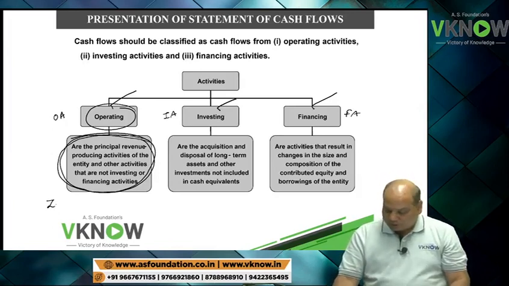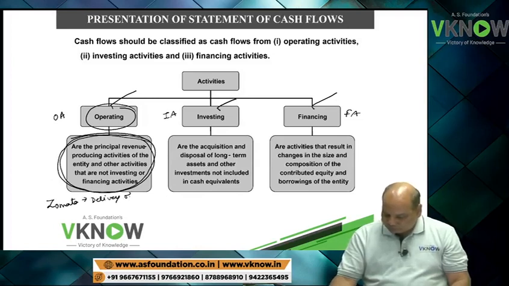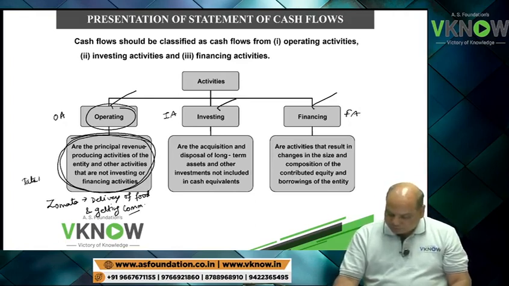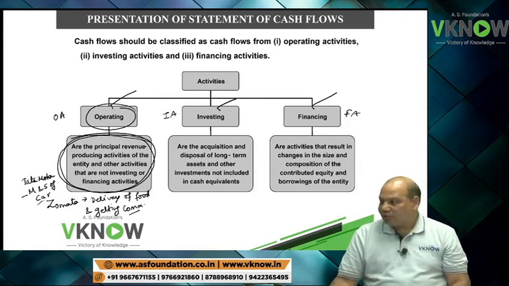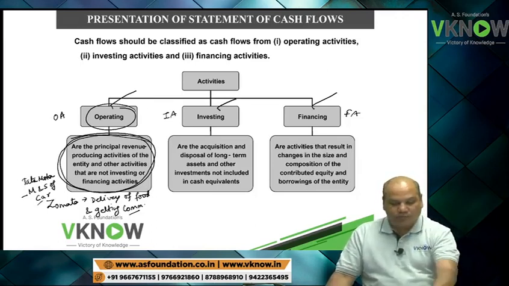Zomato operating activity is delivery of food and getting commission. Tata Motors: manufacturing and sale of cars, and heavy vehicles also, commercial vehicles.